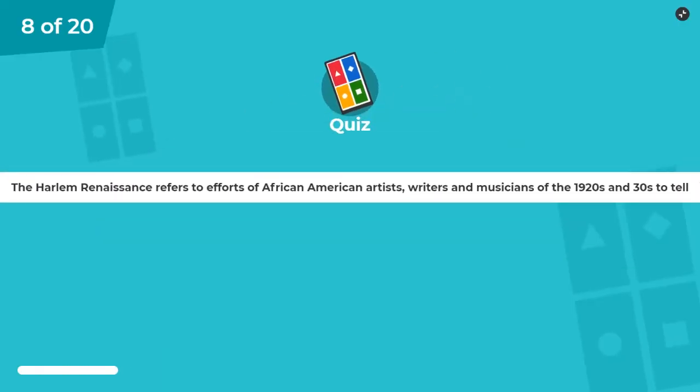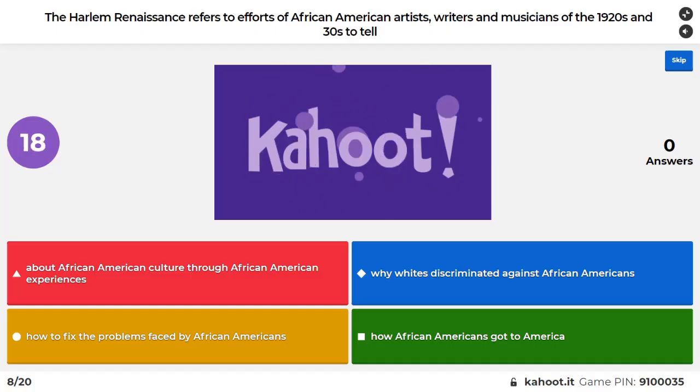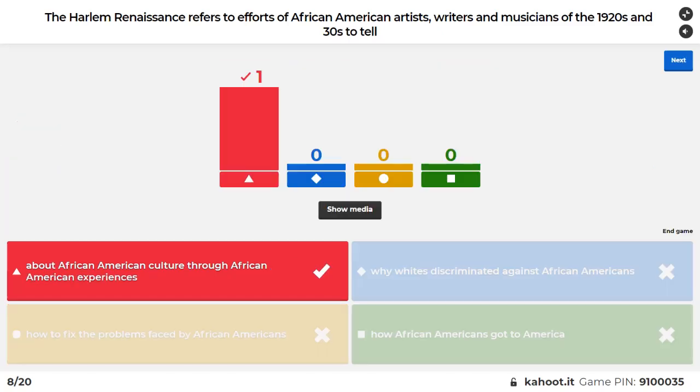All right. The Harlem Renaissance refers to efforts of the American artists, writers, and musicians of the 1920s and 30s to tell about African American culture through African American experiences, why whites discriminate against African Americans. Yes, it's definitely about African Americans telling their own story, their culture, what it's like to be them.